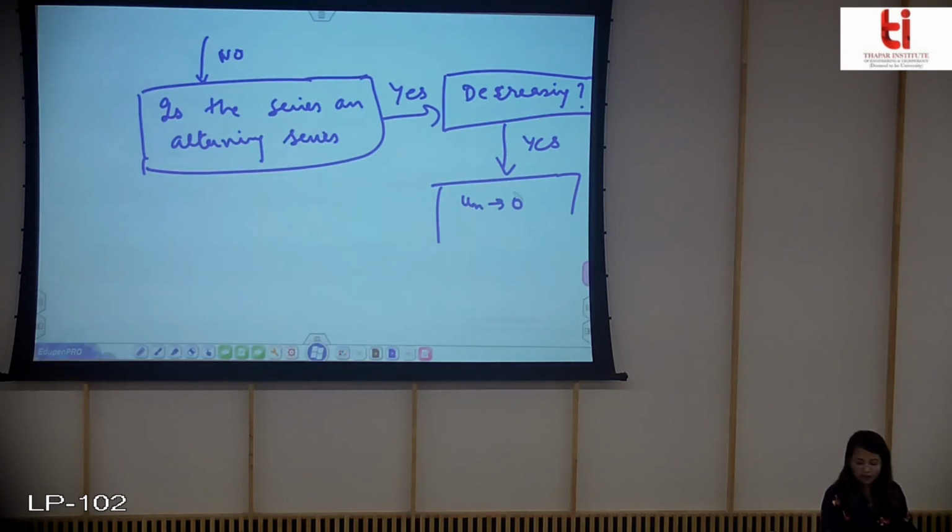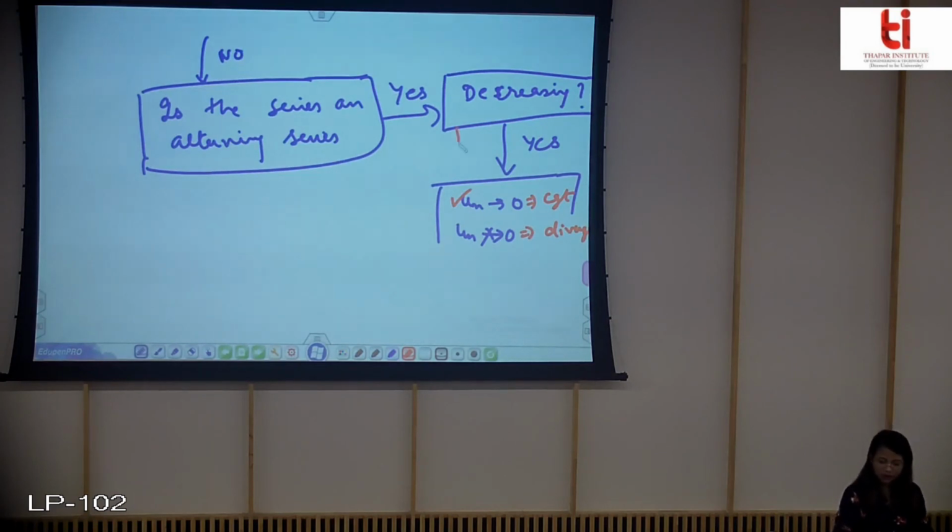If it does, this implies that the series converges, and if u_n does not tend to 0, this implies that the alternating series is divergent.